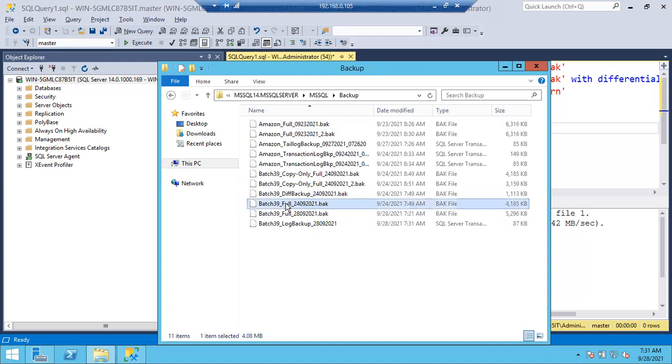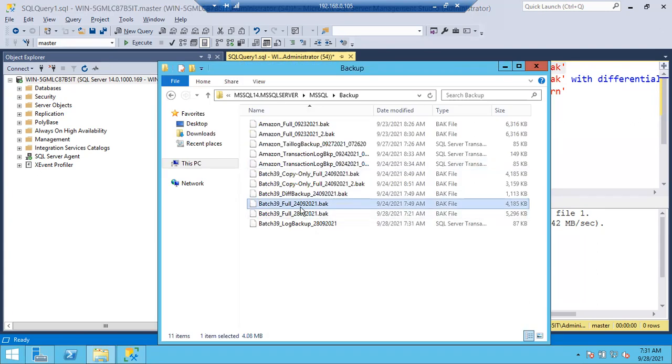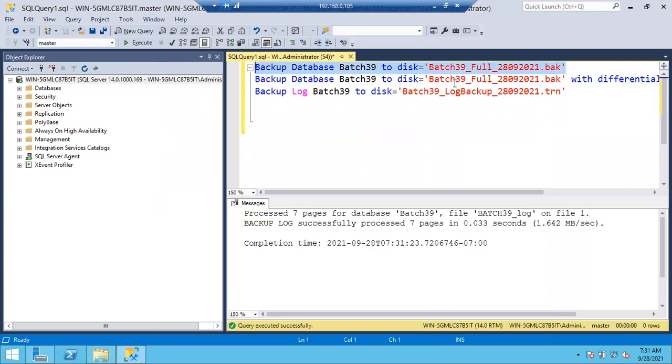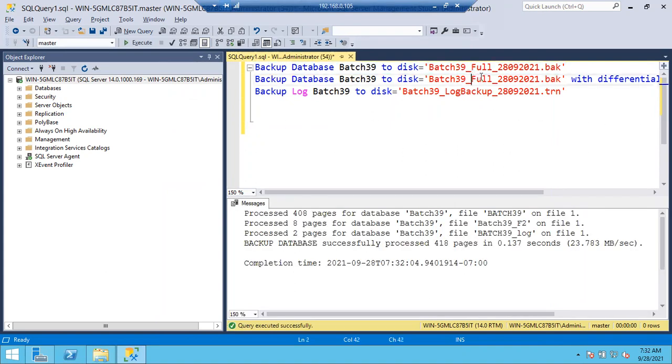Okay. Let me do one thing again. Let me take the full backup. This is the full backup, and this is the diff. Otherwise, what happened is this one was appended to this backup, so we didn't have a differential backup; it was mixed. Then let me take the log backup as well.